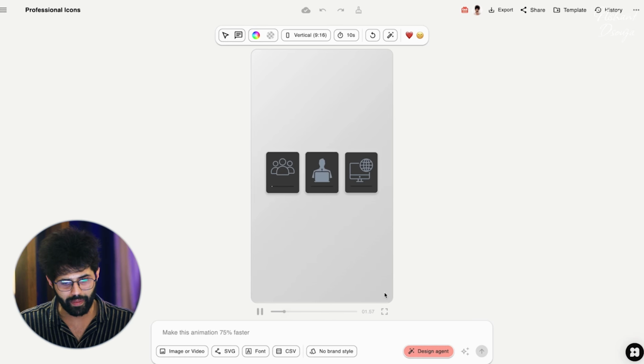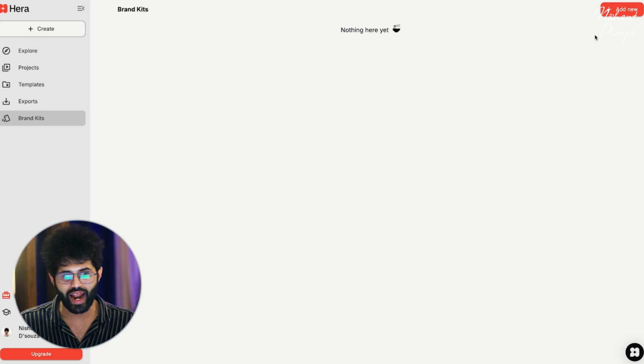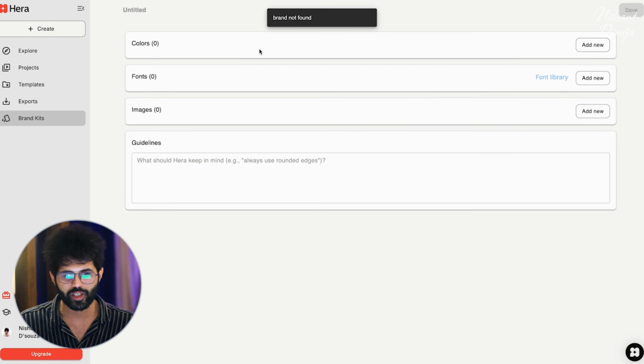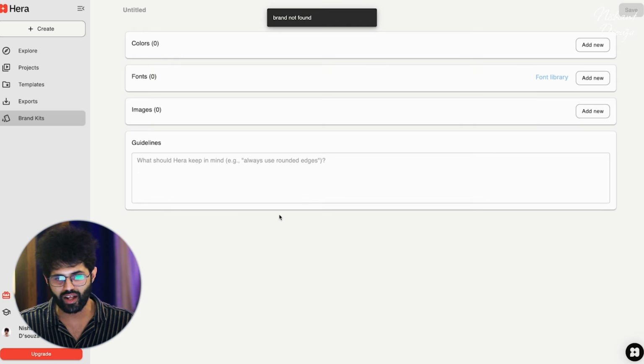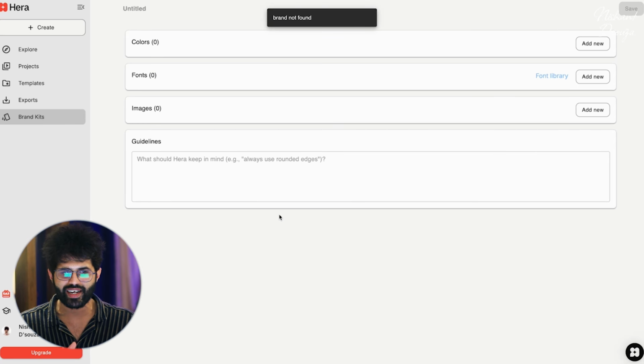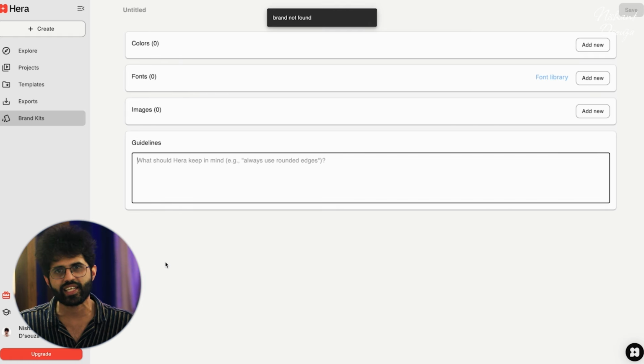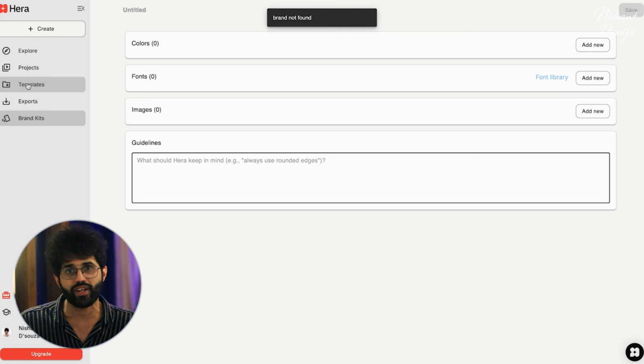There's a ton of other stuff that you can do as well, right? In terms of picking a brand style, you can quickly update your brand kit over here. This is, of course, if you have subscription and then you're a pro user, so to say. But you can pick the colors, the kind of images that you want to add, the fonts, etc. So all the content it then creates is going to have that same consistency, reel on reel, video on video, shot on shot at that micro level itself as well.